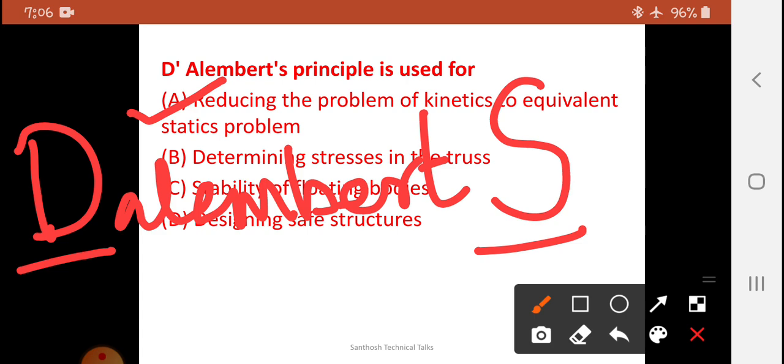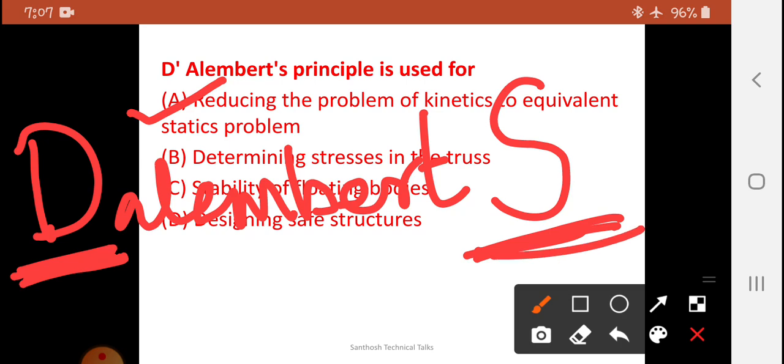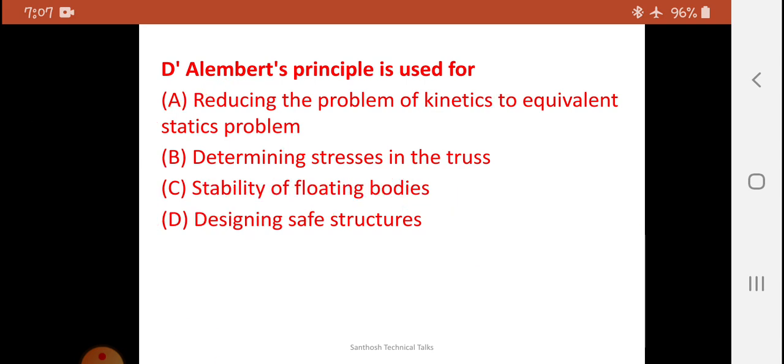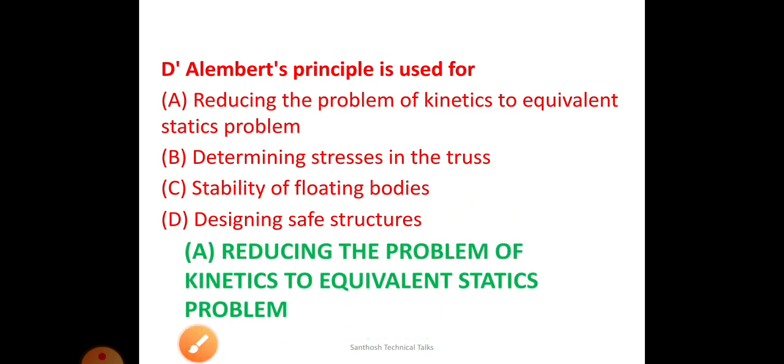The reduction of the problem of kinetics to an equivalent static problem. That is, the problem of dynamics is converted into a problem of statics. This is D'Alembert's principle. So you have to remember it by the name itself: reducing the problem of kinetics to an equivalent static problem. That is the principle stated by D'Alembert.